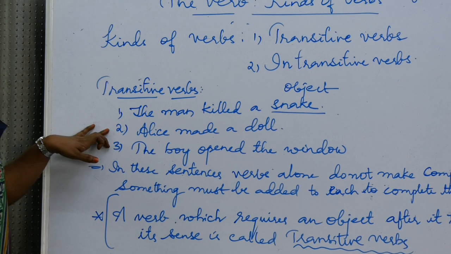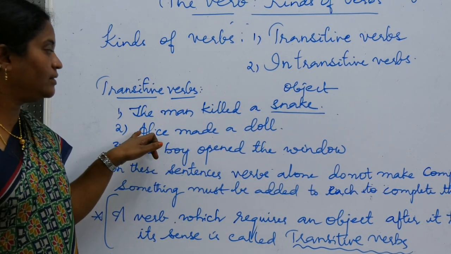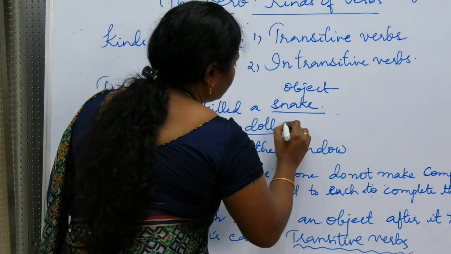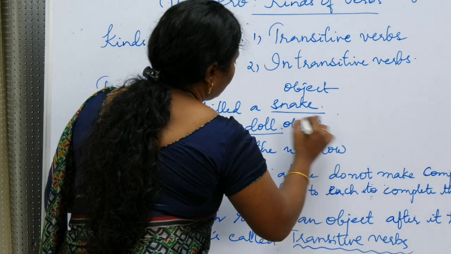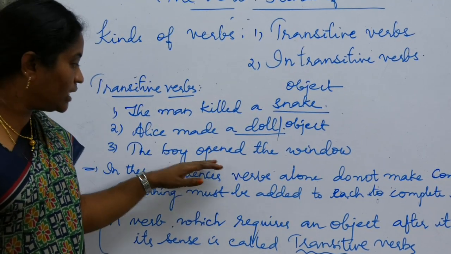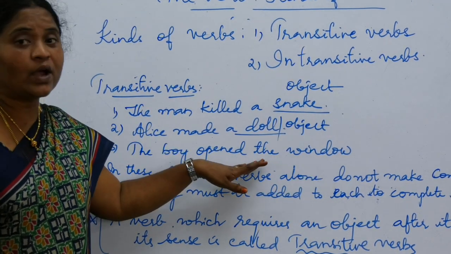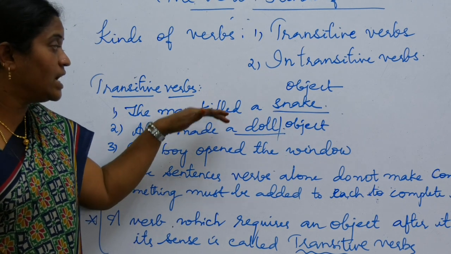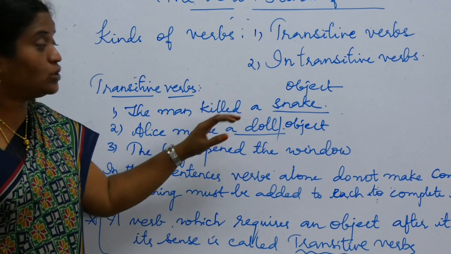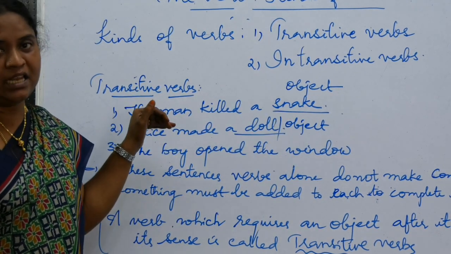And in the second sentence, Elise made a doll. What did Elise make? She made a doll. So doll becomes an object. And next one, the boy opened the window. What did the boy open here? The window. So what did you understand from the given sentences? The verb itself does not give a complete sense, so it requires an object to complete its meaning.